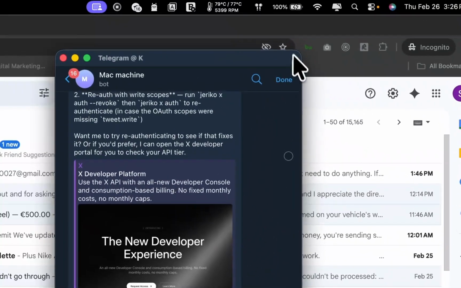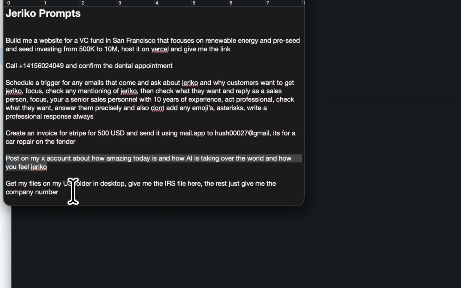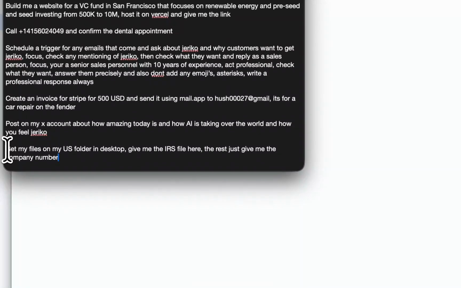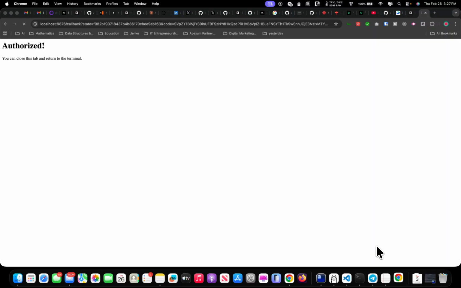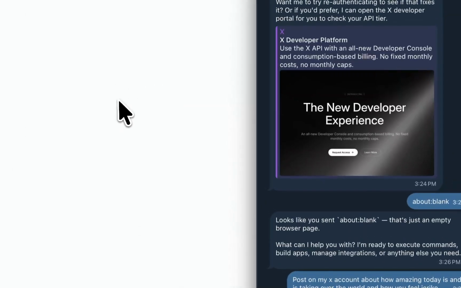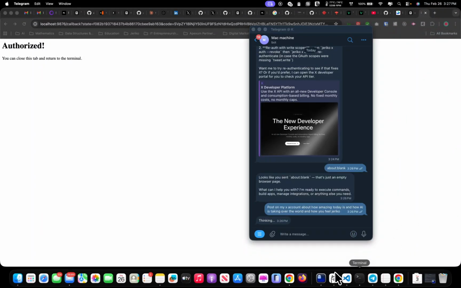Now, there's one thing I also wanted to show you. You're not only limited to run Jeriko from your Telegram channel. You could also, sorry about that, and I think it wants me to authorize my X account. Let's see. Anyway, yep, I guess, yeah. It wants me to authorize my X account. Perfect. Now it should post to my X account, and this is the website. I know my PC is going wild, so things happen.